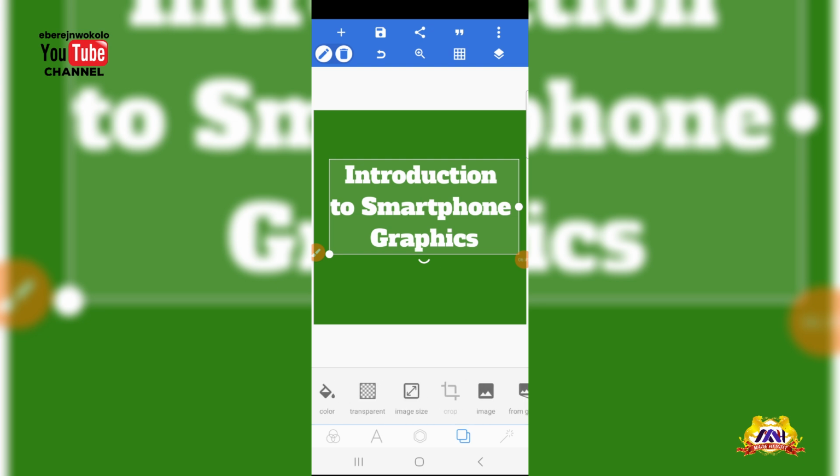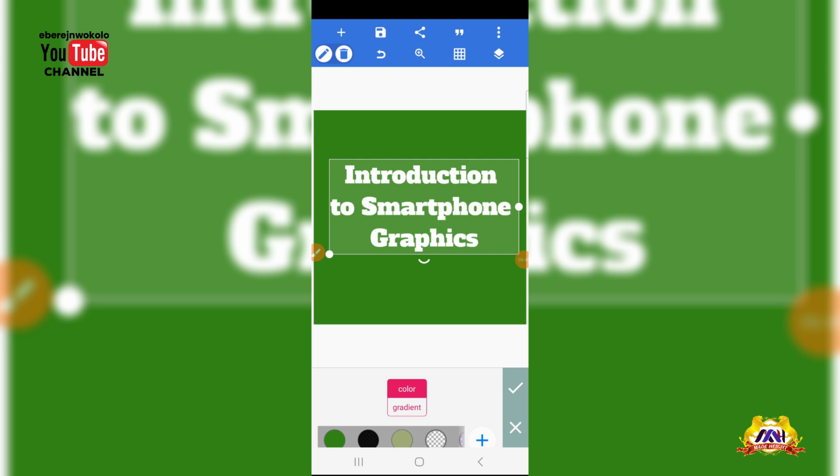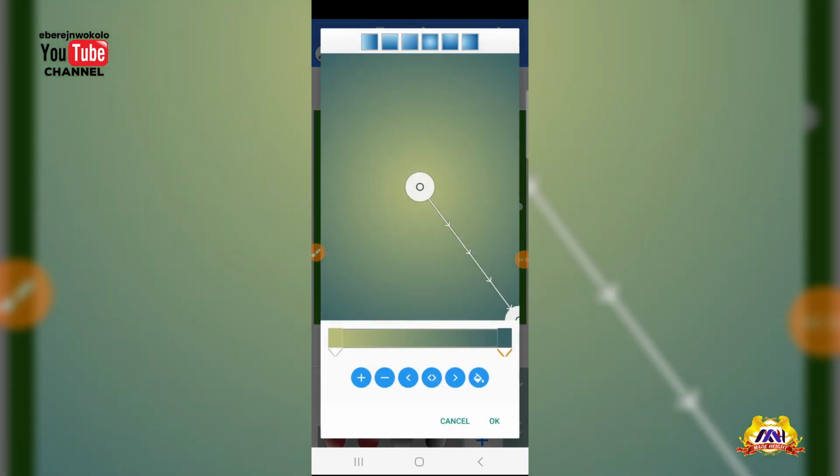Still come back to this place and go to where we have the colors, right? This time around, not just the color, but the gradients. Once you click on the gradients, you click on your plus sign, it brings you here. So we have this, watch. Okay, and we have this. I want us to get it clear.